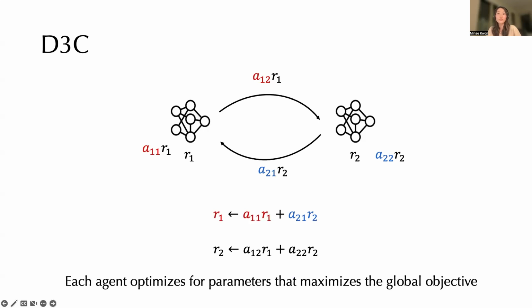So how does each agent find their sharing parameters? Well, each agent will optimize for parameters that maximize the global objective via gradient ascent. So for instance, agent 1 is in charge of parameters A11 and A12, and will find values for those that maximize the global objective.